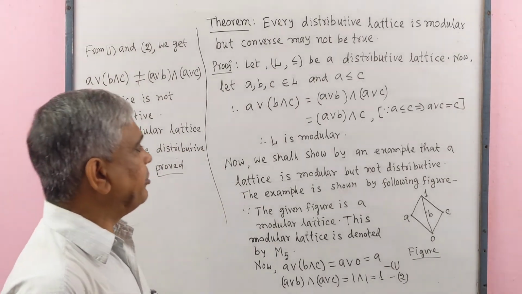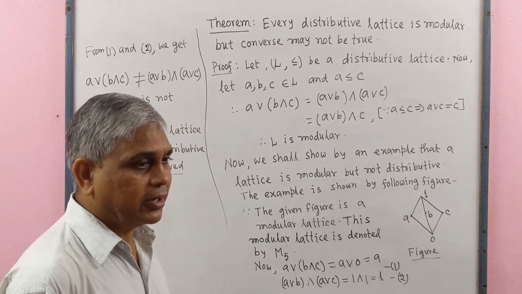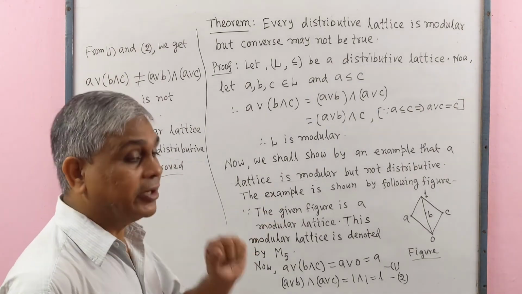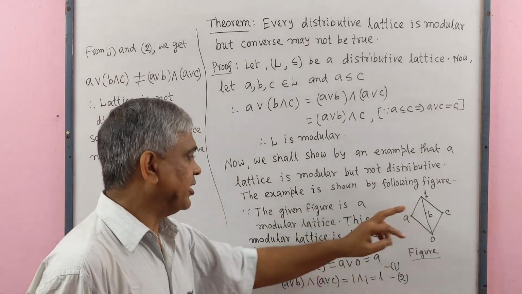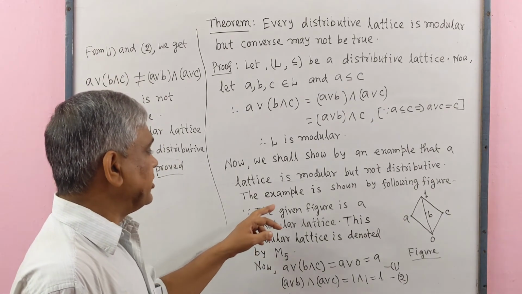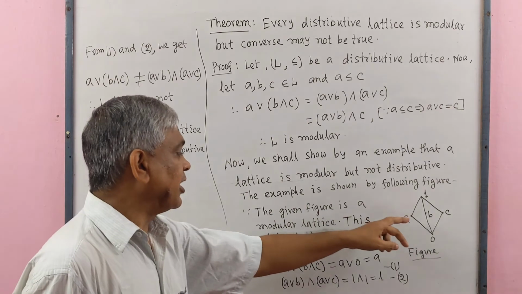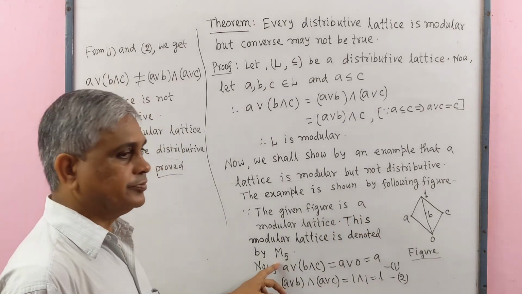Now we shall show by an example that a lattice is modular but not distributive. The example is shown by the following figure. Since the given figure is a modular lattice, this lattice is denoted by M5.